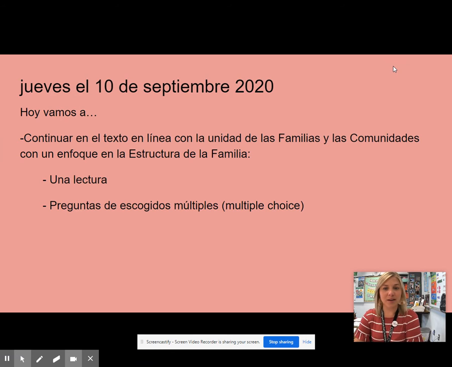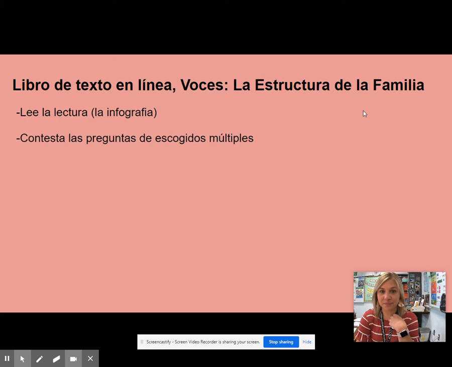Hoy vamos a continuar en el texto en línea con la unidad de las familias y las comunidades con un enfoque en la estructura de la familia. Primero vamos a hacer una lectura, a lecture or a reading rather, y preguntas de escogidos múltiples, multiple choice questions.